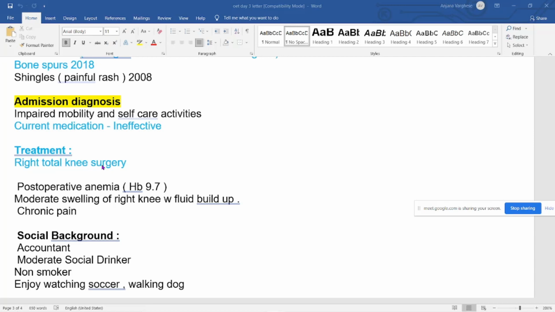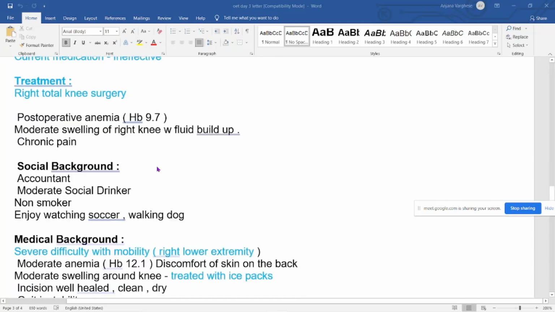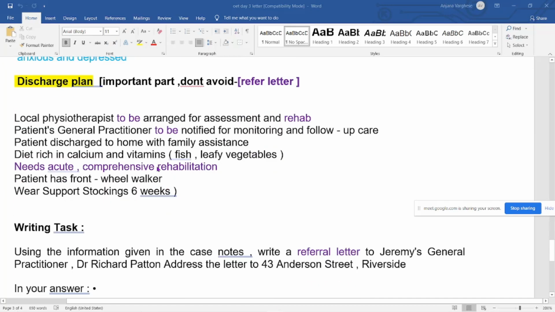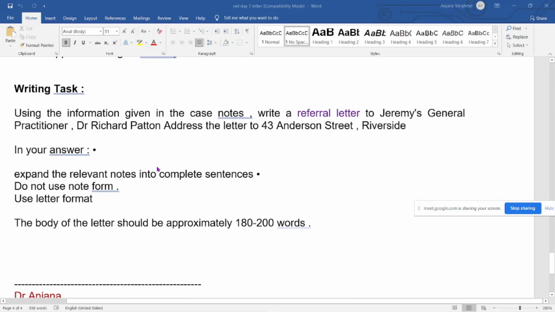So you have to do that in your exam also, because you have to identify what the problem is, consider the patient's condition, and think in your mind what is relevant and what is not relevant. This will be different from what you have learned, that's why I am telling my method. Okay, so directly I am going to this writing task.